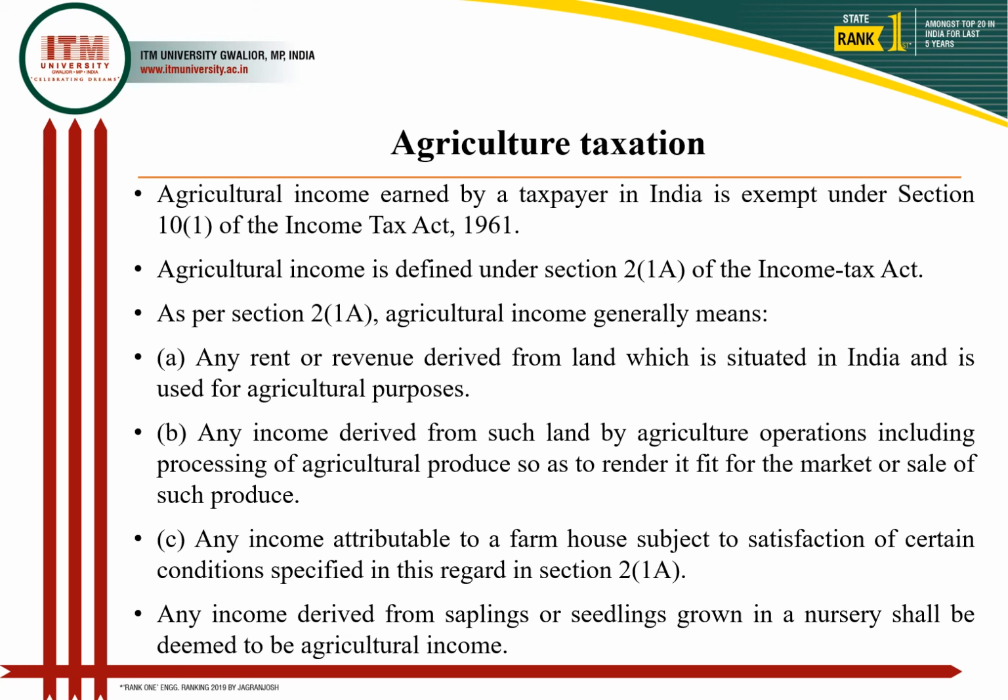Means the income attributable to a farmhouse where activities related to agriculture produce or generate some income, all that will be considered under this exemption, like nursery related activities, even like growing seedlings and saplings and selling them, that is also going to be considered as agricultural income.